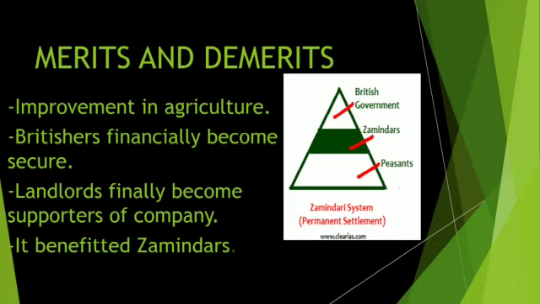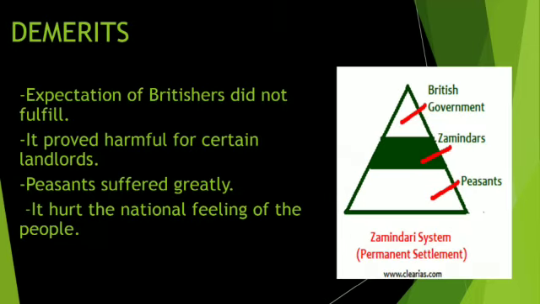Demerits of the Permanent Settlement. Actually, this settlement proved defective due to the following reasons. English people expected too much from this system, but their expectations were not fulfilled due to lack of proper measurement.